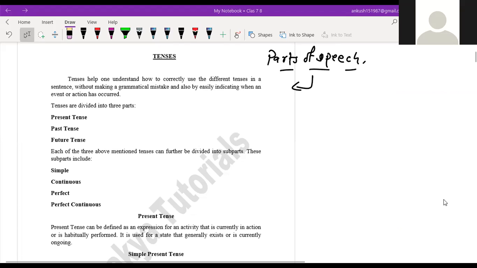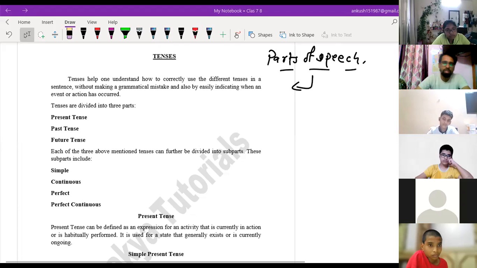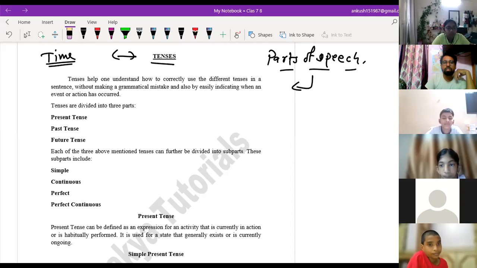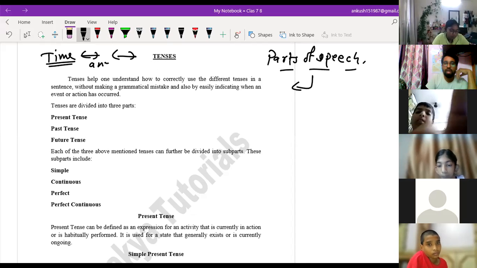Okay, so let us start. Can you see the thing here? The word tense is written here. What is tense? Whenever we say tense, it refers to the time. Understood? Are you getting my point? Yes, sir. Generally the tense refers to the time in which we do any action.